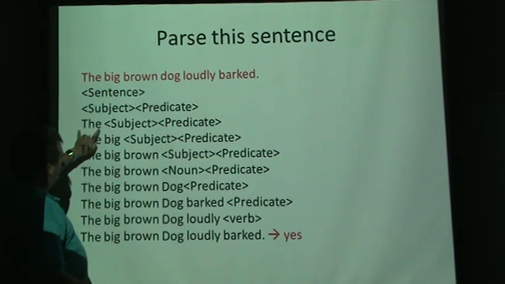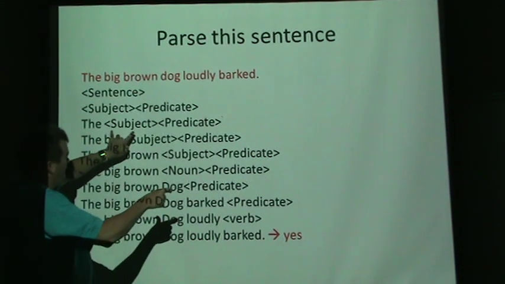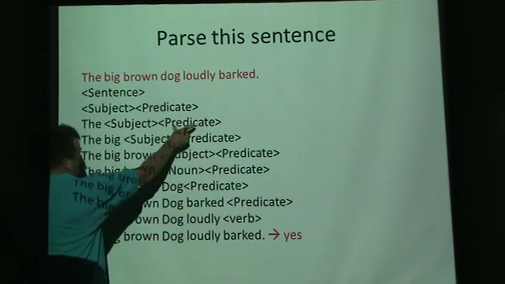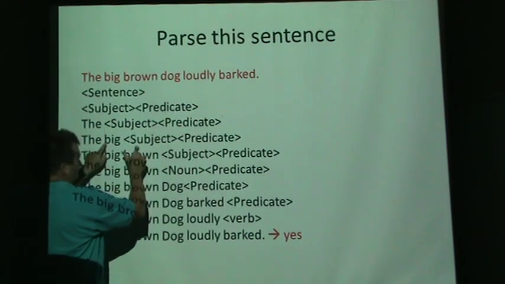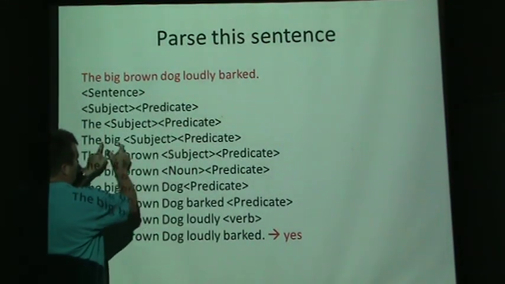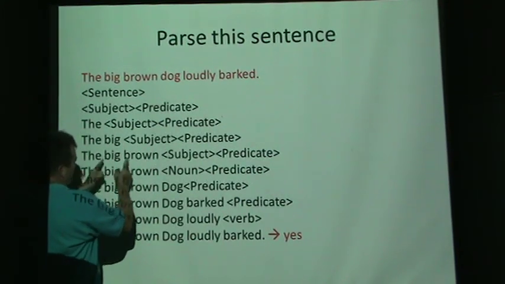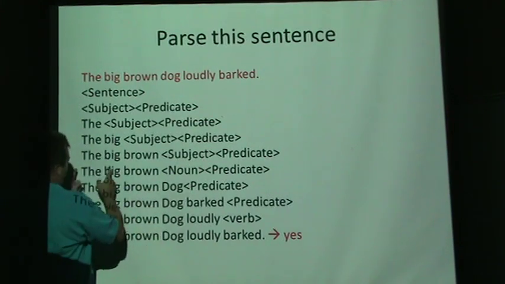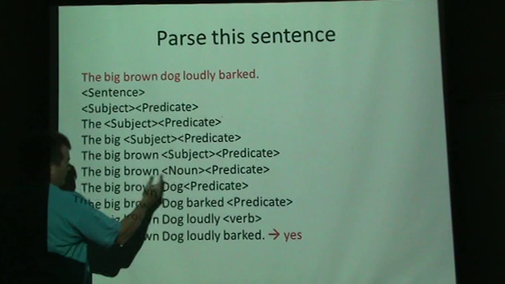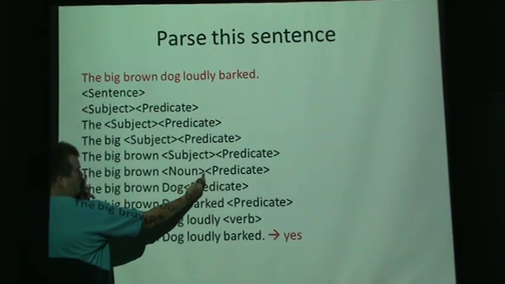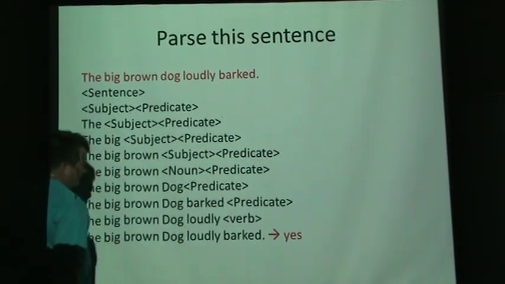Well, a subject can be a "the" followed by a subject, because we said it could be an adjective followed by a brand new subject. And then followed by a predicate. So the subject, which was "big brown" at this point, became "big" followed by "brown dog", and then it became "big brown dog" followed by a subject, and then the big brown dog followed by a noun, and so we now had this officially parsed into a subject. Now we're trying to see if what follows that is a predicate.